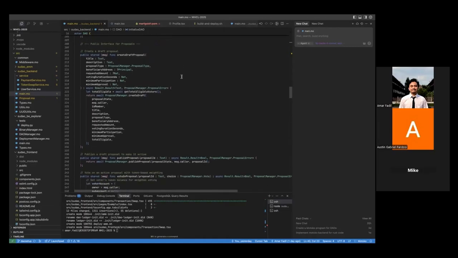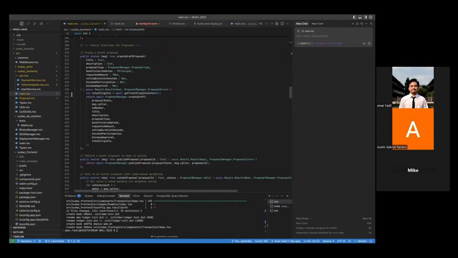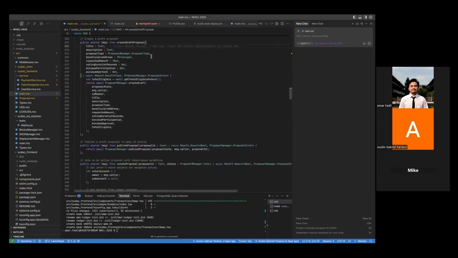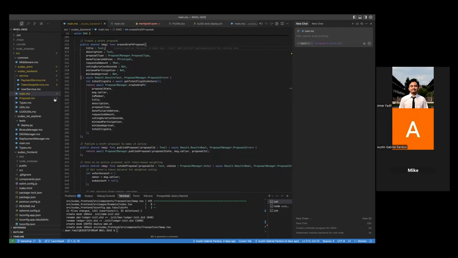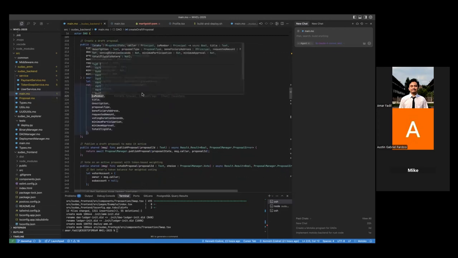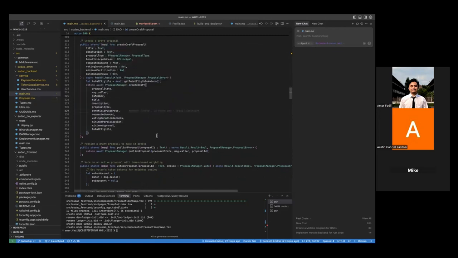So, yep, on proposal.mo. Here, the proposal has a lot of types, but in the main.mo, we'll show more about the create draft proposal. So when it goes live, the first step is a member uses the create draft function to write up their proposal. It starts as a draft, so there's no pressure and they can perfect it later.